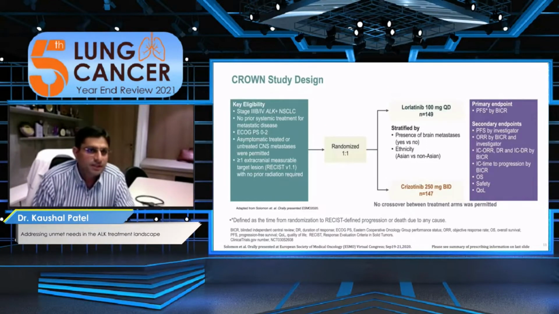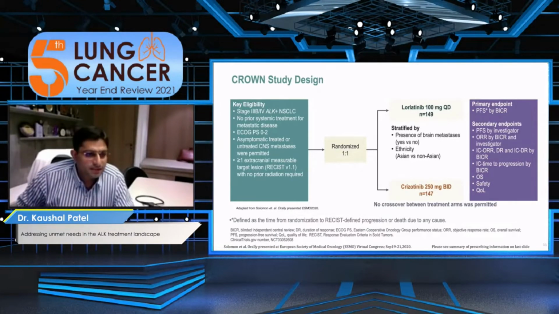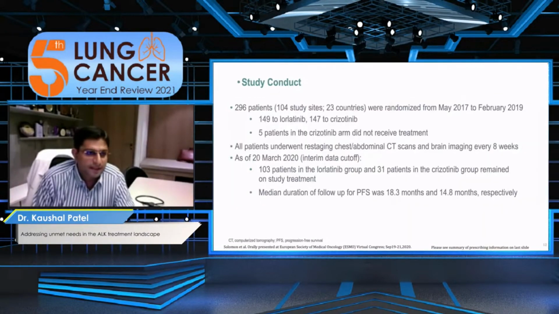And we have the CROWN study that compares stage 3B and stage 4 ALK positive lung malignancy, in patients with asymptomatic or symptomatic, treated or untreated CNS metastasis, randomized to lorlatinib versus crizotinib. And the primary endpoint is PFS, and the secondary endpoints are overall response rate, overall survival rate, safety profile, and quality of life.